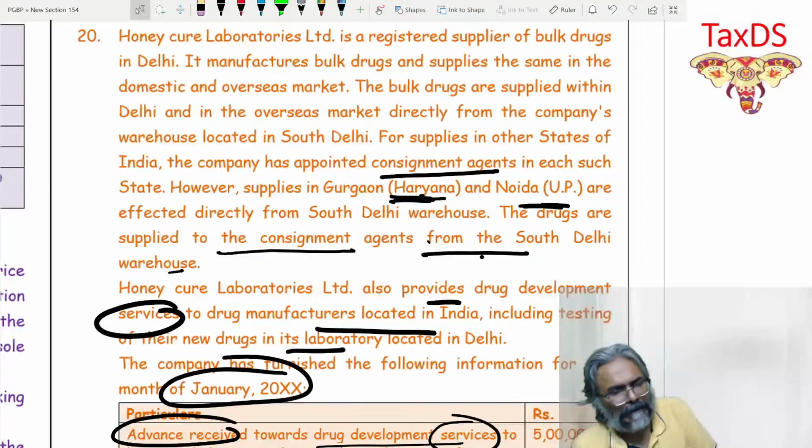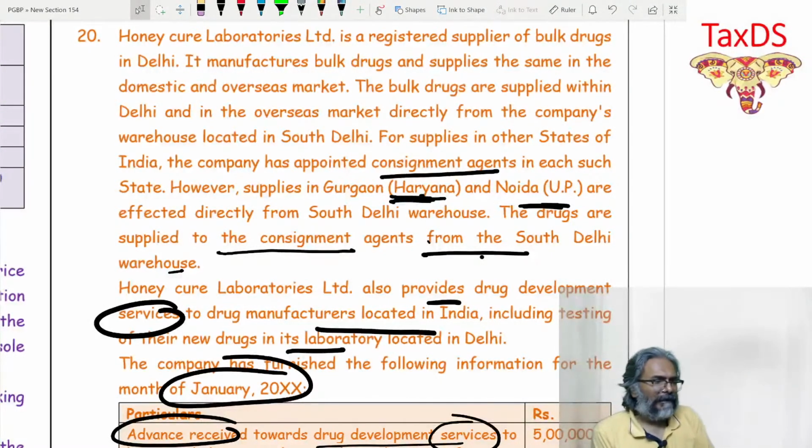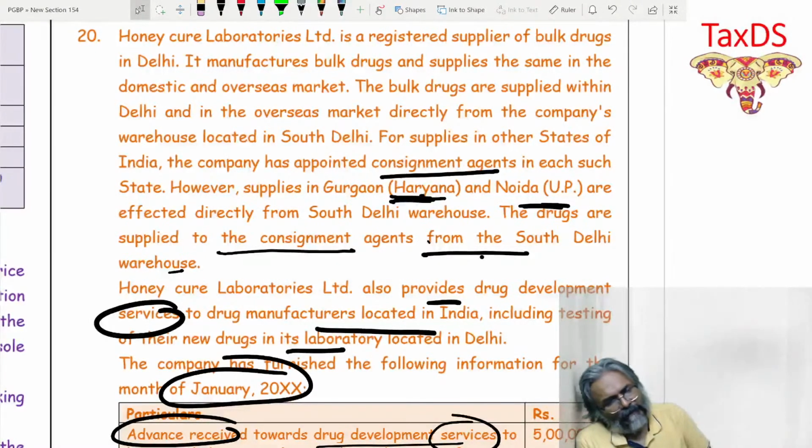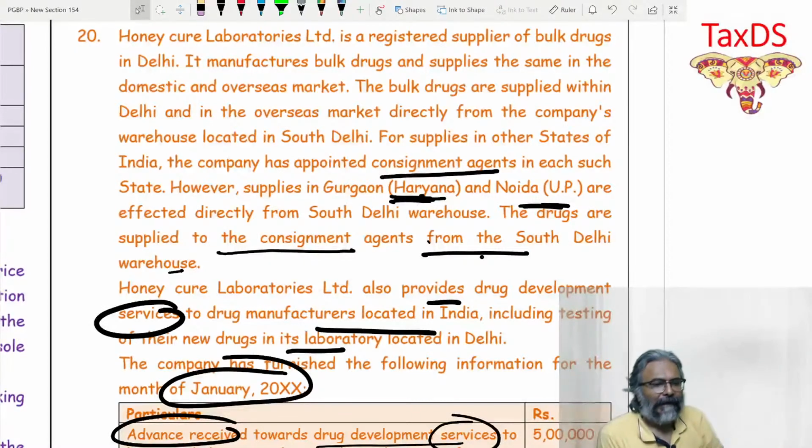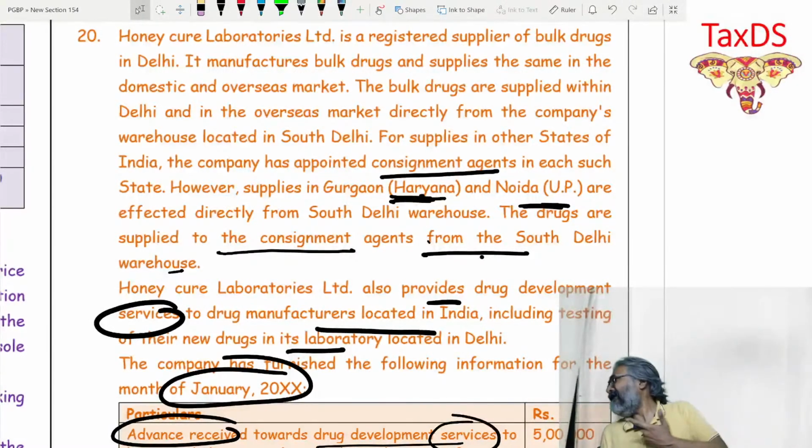Honey Cure Laboratories Limited is a registered supplier of bulk drugs in Delhi. It manufactures bulk drugs and supplies the same in domestic and overseas markets. The bulk drugs are supplied within Delhi and in the overseas market directly from the company's warehouse located in South Delhi. For supplies in other states of India, the company has appointed consignment agents in each such state.